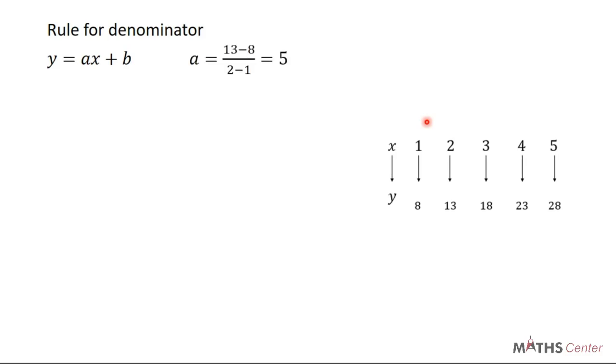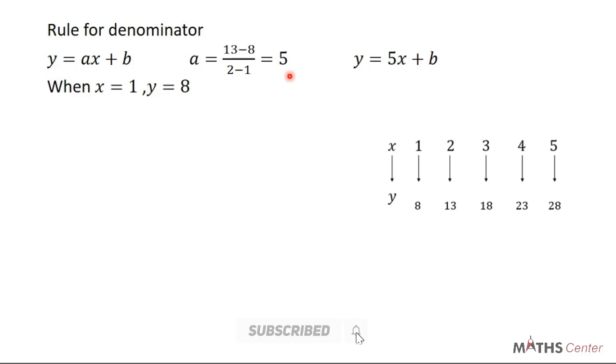A will be given by, in this case, 13 minus 8 divided by 2 minus 1. Then this is going to give us 5, since 13 minus 8 is 5, 2 minus 1 is 1, so 5 divided by 1 is 5. So we replace a with 5, and this will give us y is equal to 5x plus b.